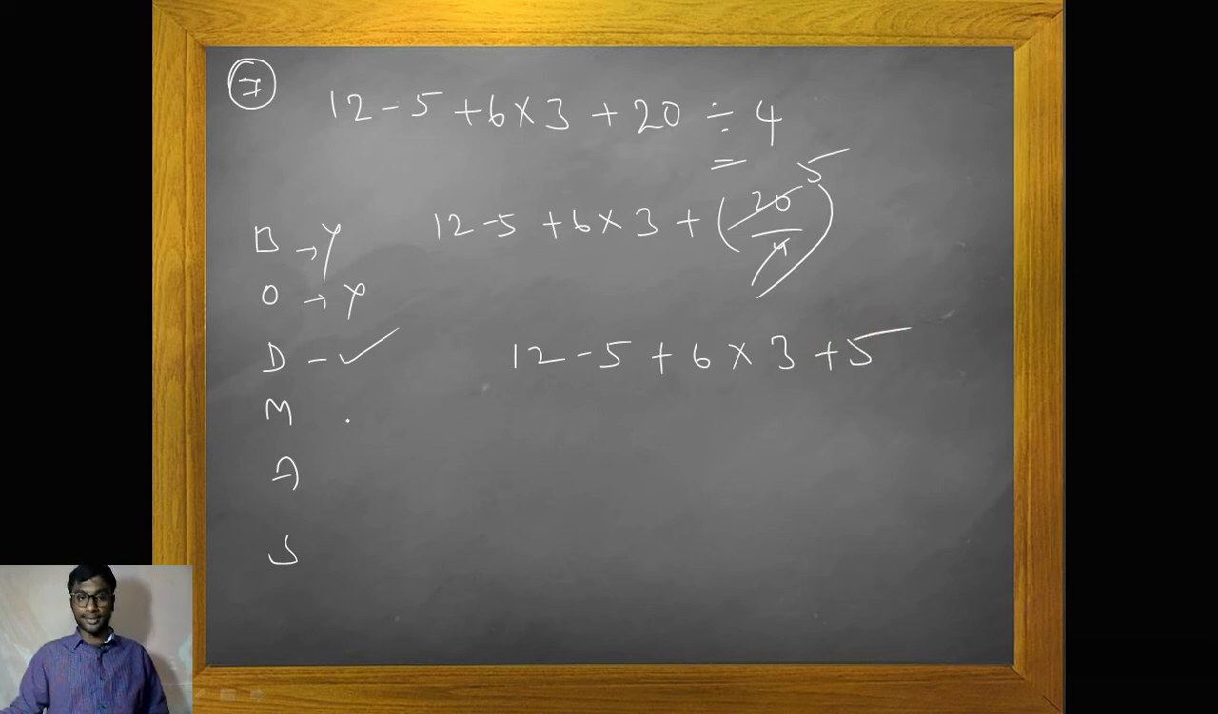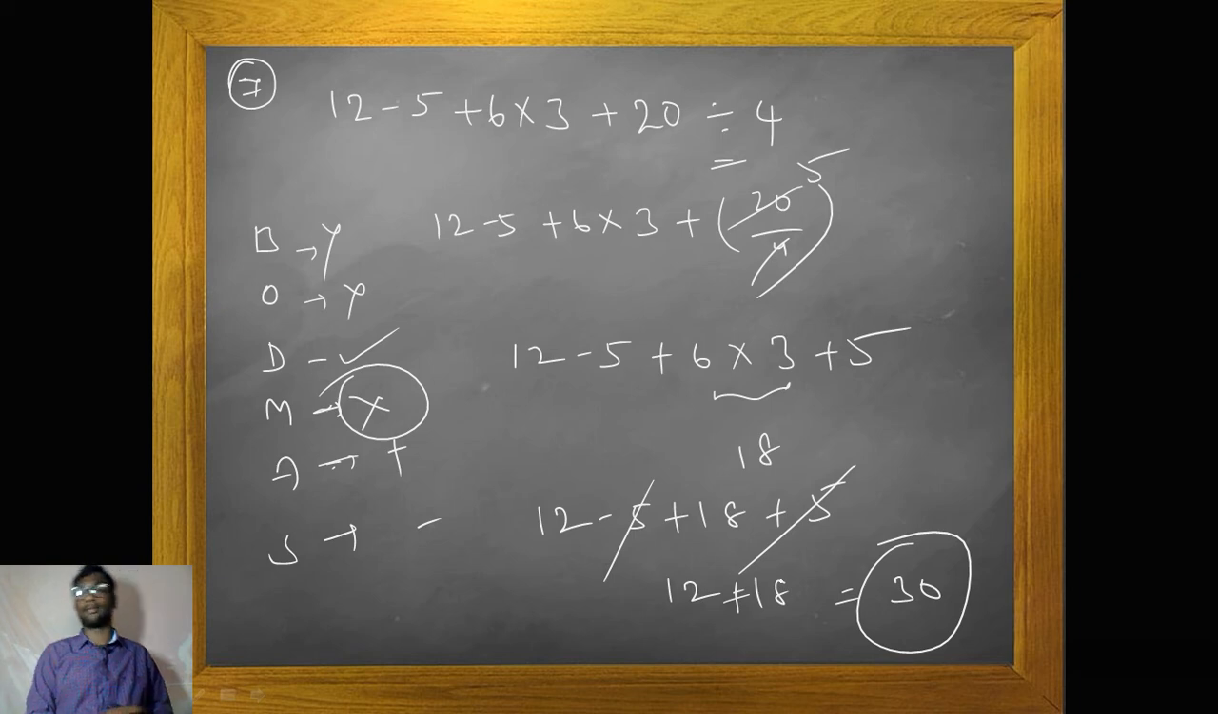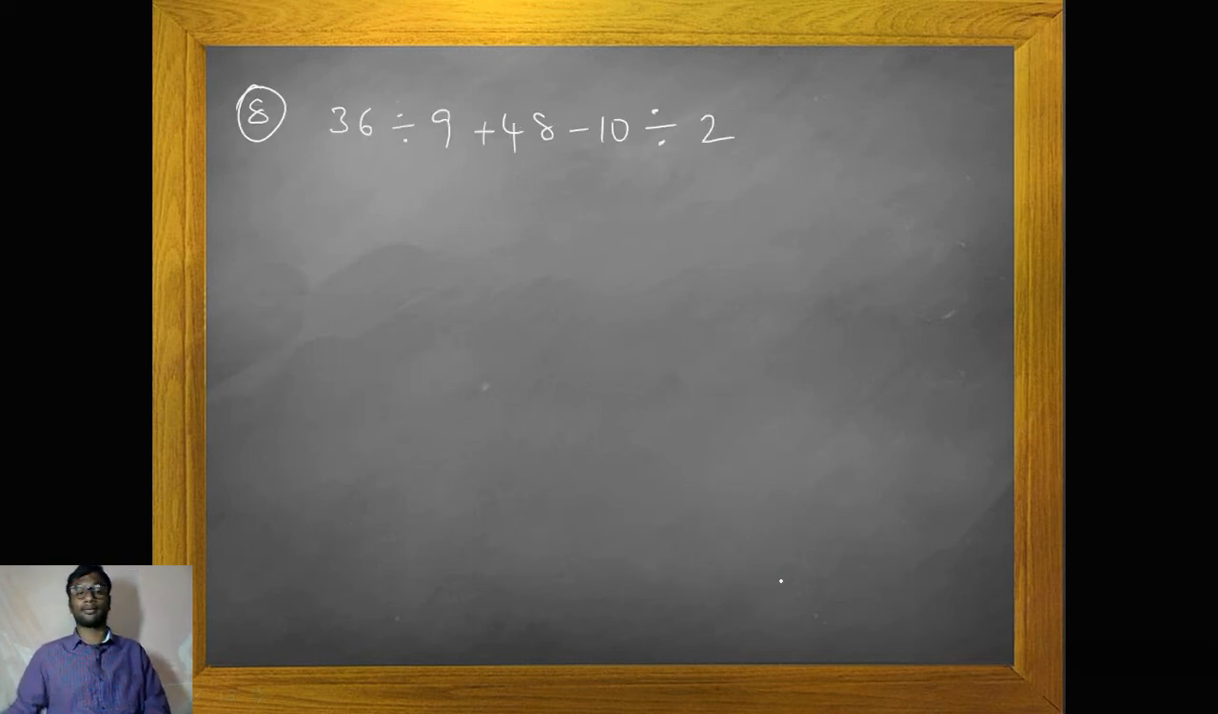Yes. Next preference should be given for multiplication and next preference should be given for subtraction. Yeah, multiplication. 12 minus 5 plus 6 into 3, again first preference should be multiplication. Now 6 into 3 is 18. So now 12 minus 5 plus 18 plus 5, isn't it? So now we can see the minus 5 plus 5 cancel. So now it is 12 plus 18, which is equal to 30, right?